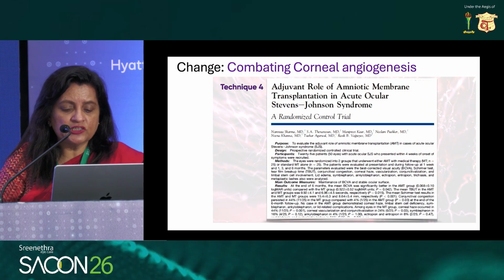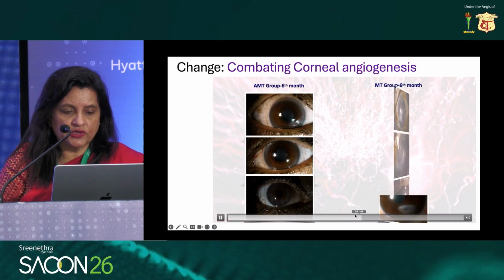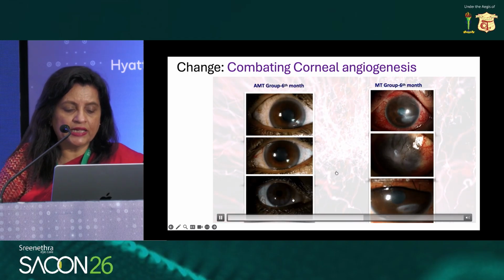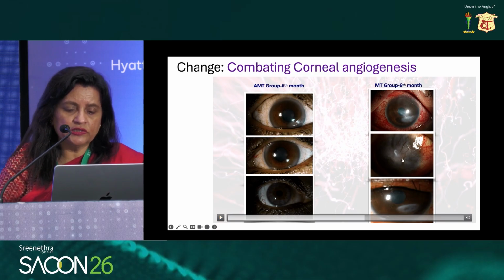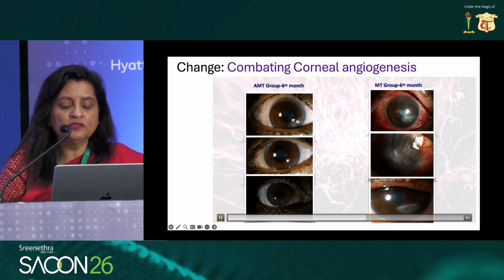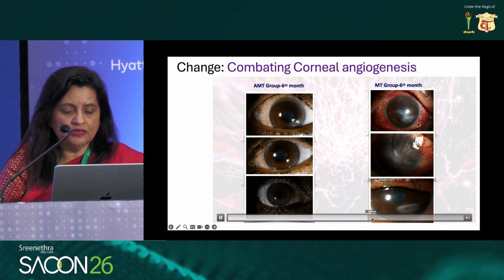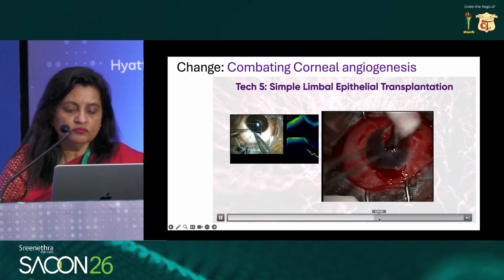Amniotic membrane transplantation also takes care of the vascularization. In this randomized control trial, we showed this very clearly. So in cases of acute SJS, if you do amniotic membrane transplantation, the eyes are white like this. But if you don't do amniotic membrane transplantation, then you can have vascularized corneas. So using AMT is again one way of combating the corneal angiogenesis.